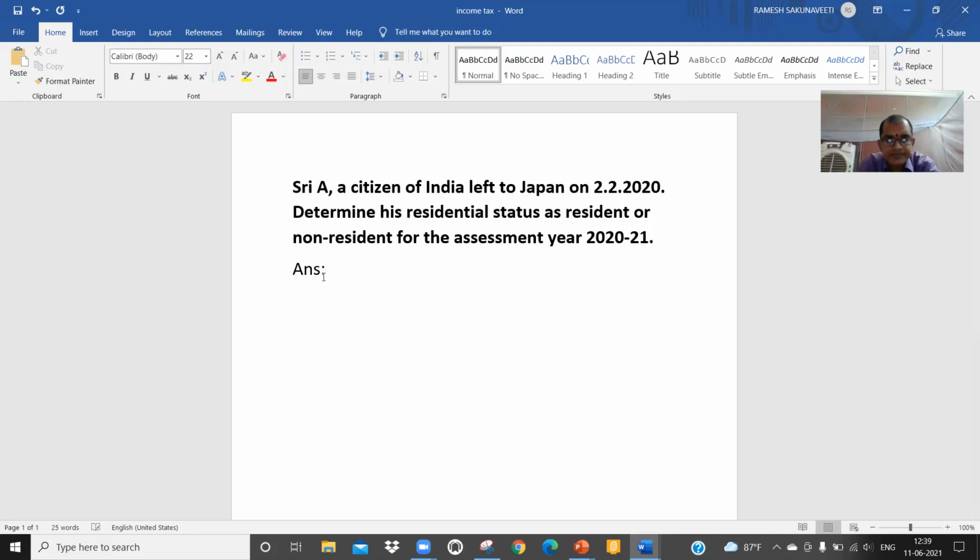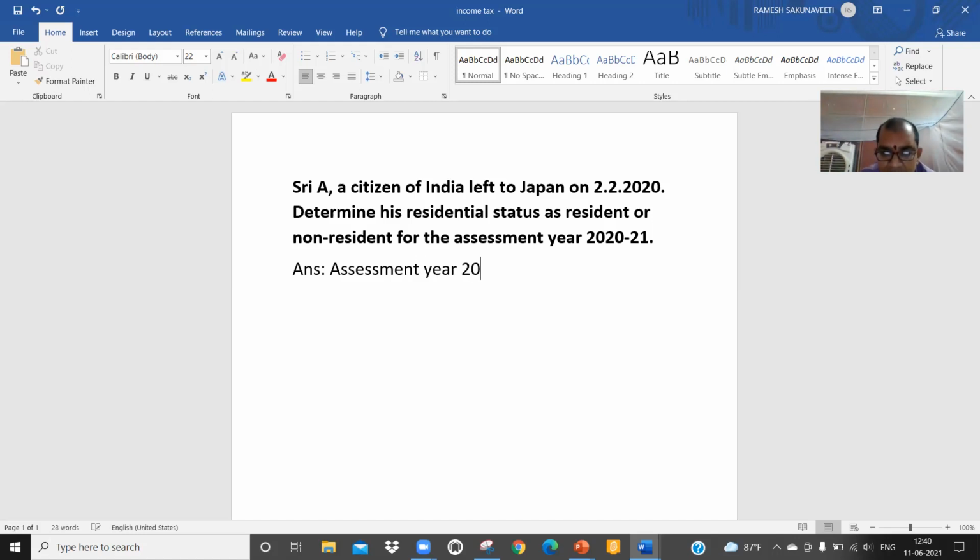Please note down. Sri A is the assessee here. He went to Japan on 2nd February. Till 2nd February 2020, he stayed in our country. Have you noted down the problem? Yes, sir. Okay. Now you see, you should be clear as to what is assessment year.